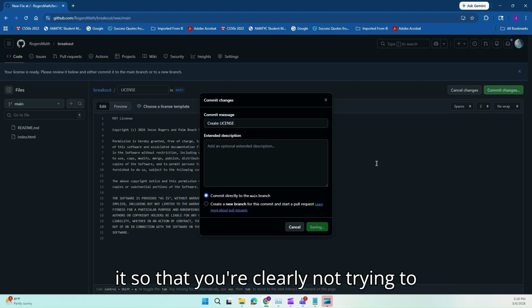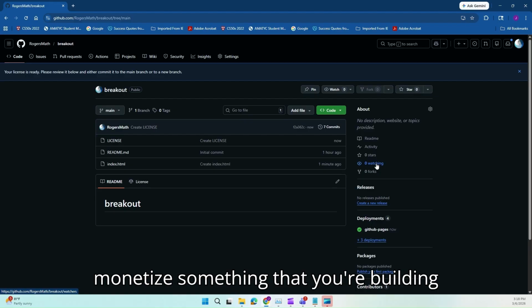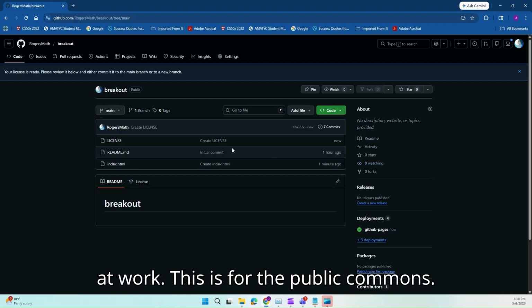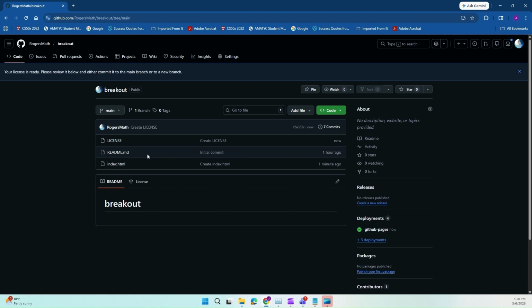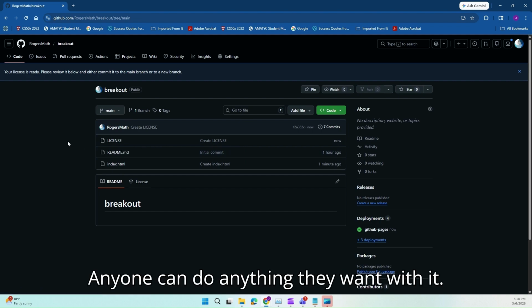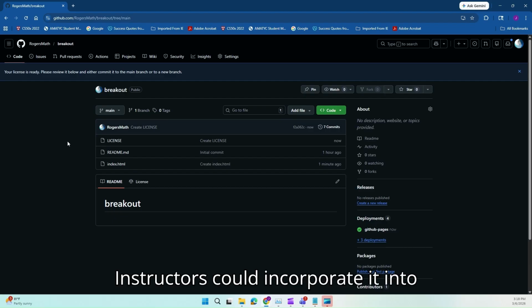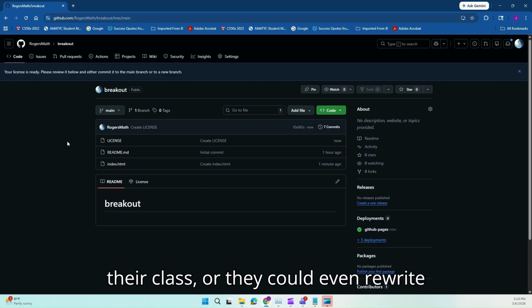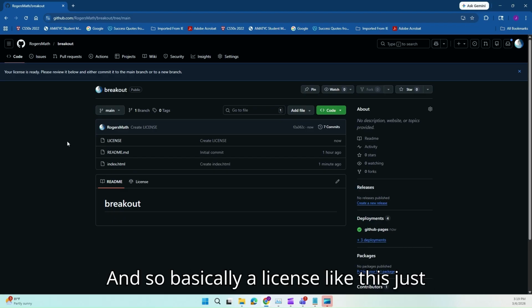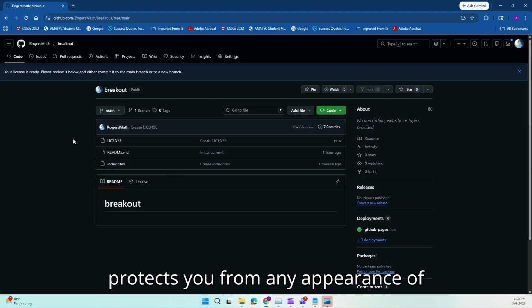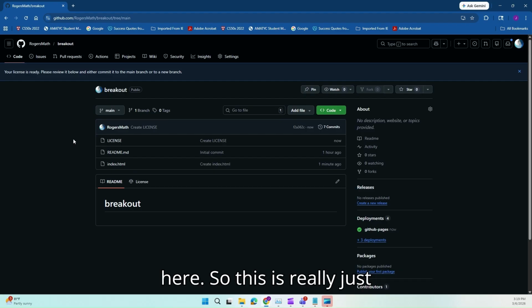This makes it so that you're clearly not trying to monetize something that you're building at work. This is for the public commons. This is a contribution to the innovative space, and anyone can do anything they want with it. Instructors could incorporate it into their class, or they could even rewrite the code and improve upon it in some way. And so basically a license like this just protects you from any appearance of trying to profit off of what you're doing here. So this is really just for research and public benefit.